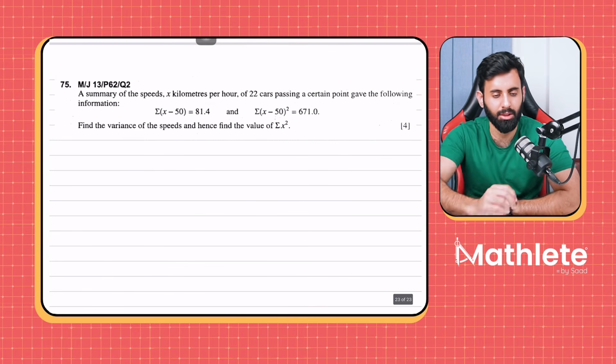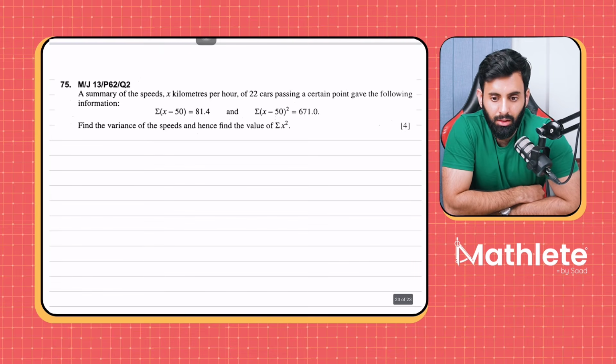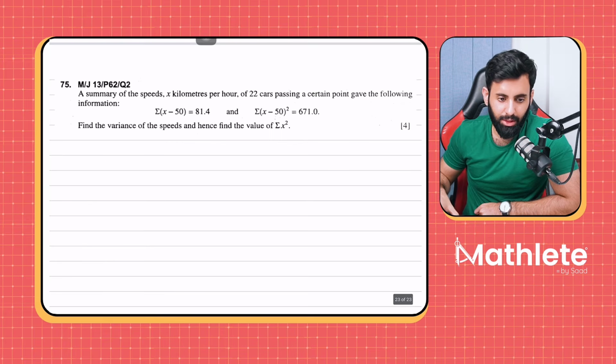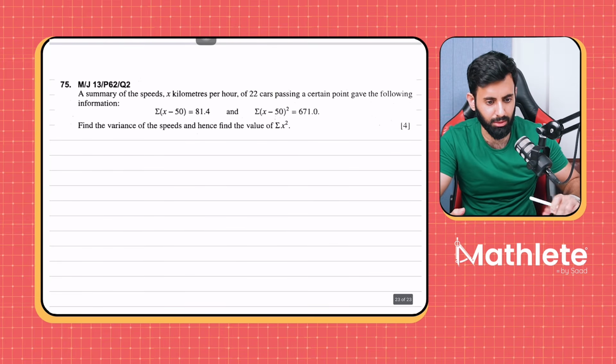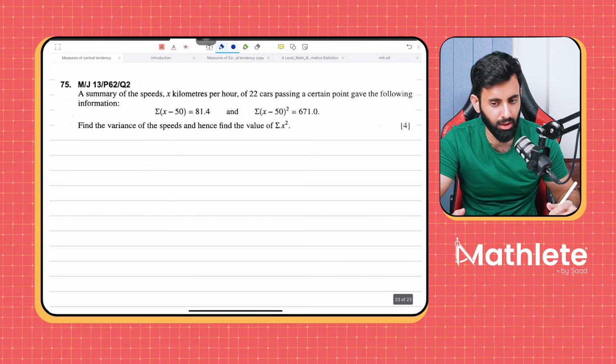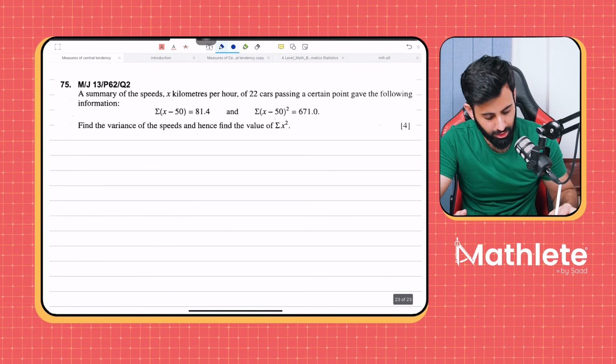That is correct. 16.81. Now find summation x squared. If you've done everything correctly so far, you should get the correct summation x squared as well. That is also correct. 63,811.